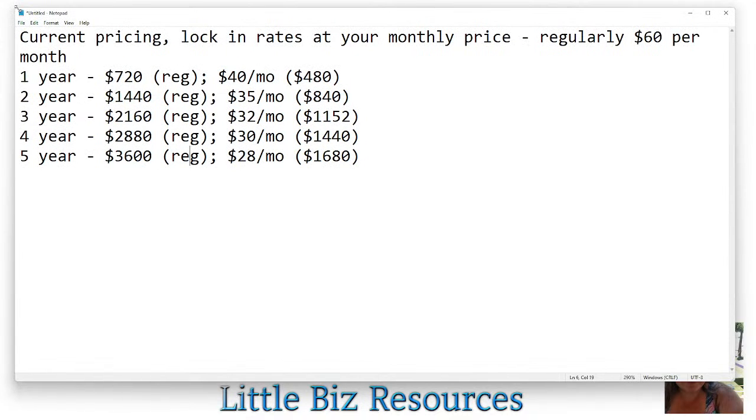This is the highest one, right? So we're going to have the high one at $60. So if somebody goes, hey, I want to go ahead and lock in at $40 a month, but they have to prepay for a year, right? So it would normally be $720. They would prepay for $480. And after that, we'd switch it to $40 a month. And then same thing for 2 years, 3 years, 4 years, 5 years. You can see that at 5 years, it would be $28 a month.